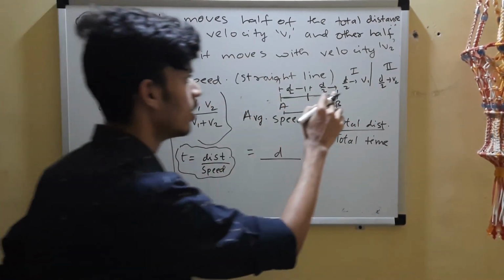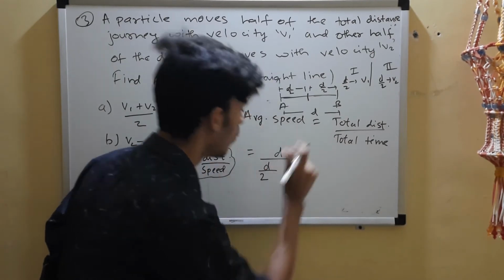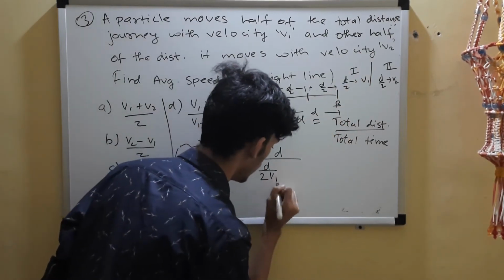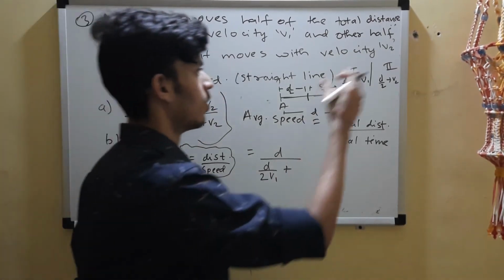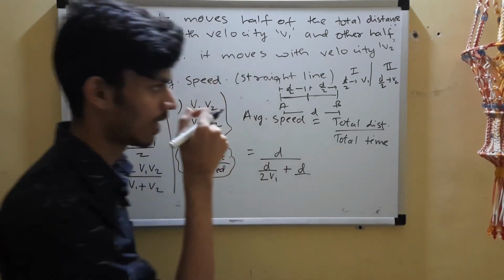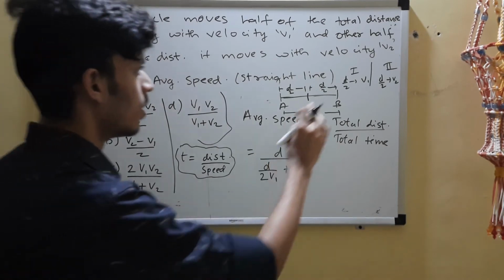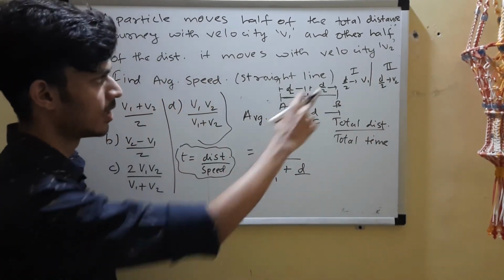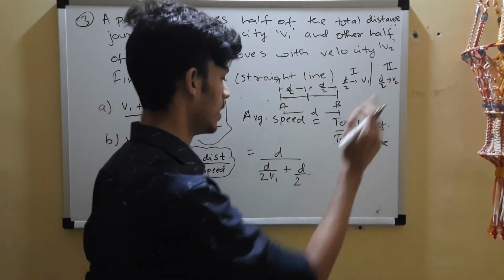Distance upon speed. So distance is d by 2 upon speed, which is v1. Now time for the second half, by which I mean the second half of the distance. Again distance by speed, distance is again d by 2, upon speed v2.